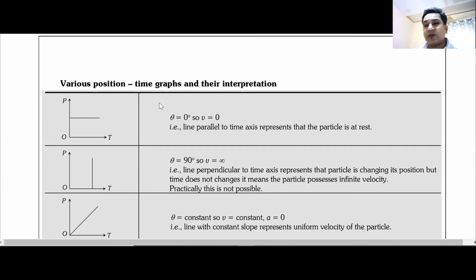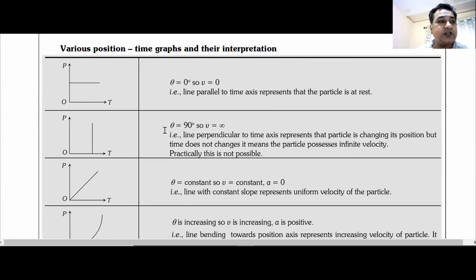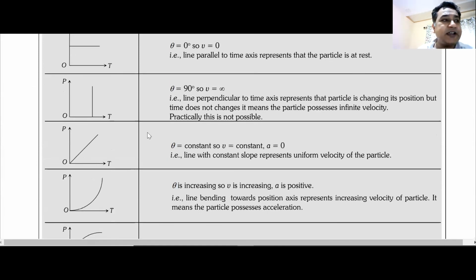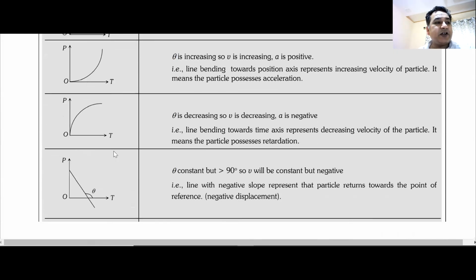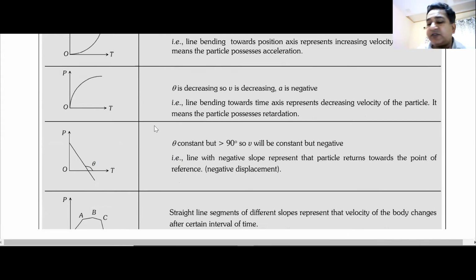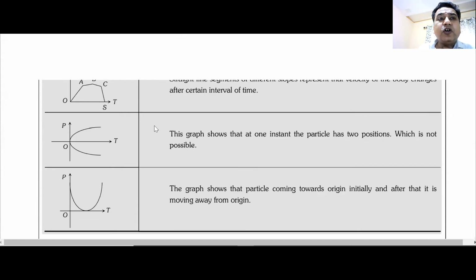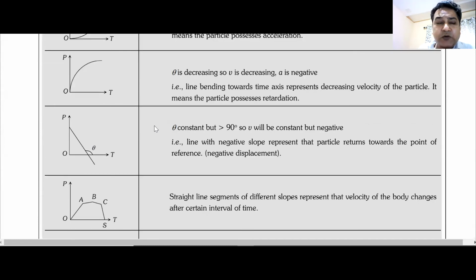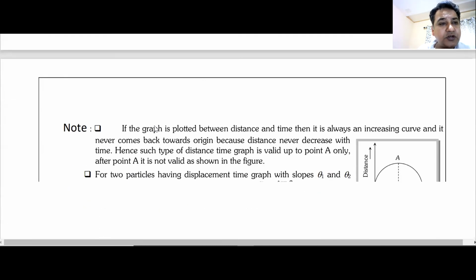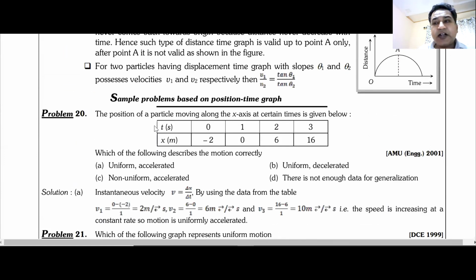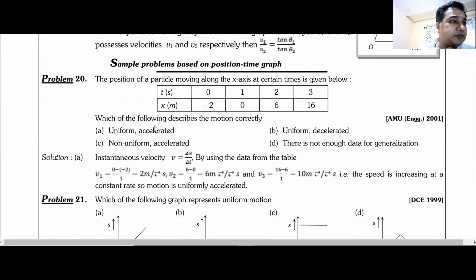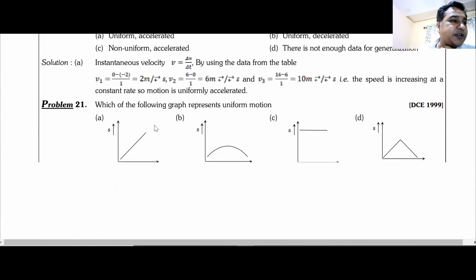Then on the next page, you will find the different types of graphs that we have already discussed. The first graph where velocity is 0, the second graph where velocity is infinite, and the other cases. We have also discussed all the cases. Go through all these graphs while you are at home, make your good notes, and then there are some problems given in your notes, starting from problem number 20.